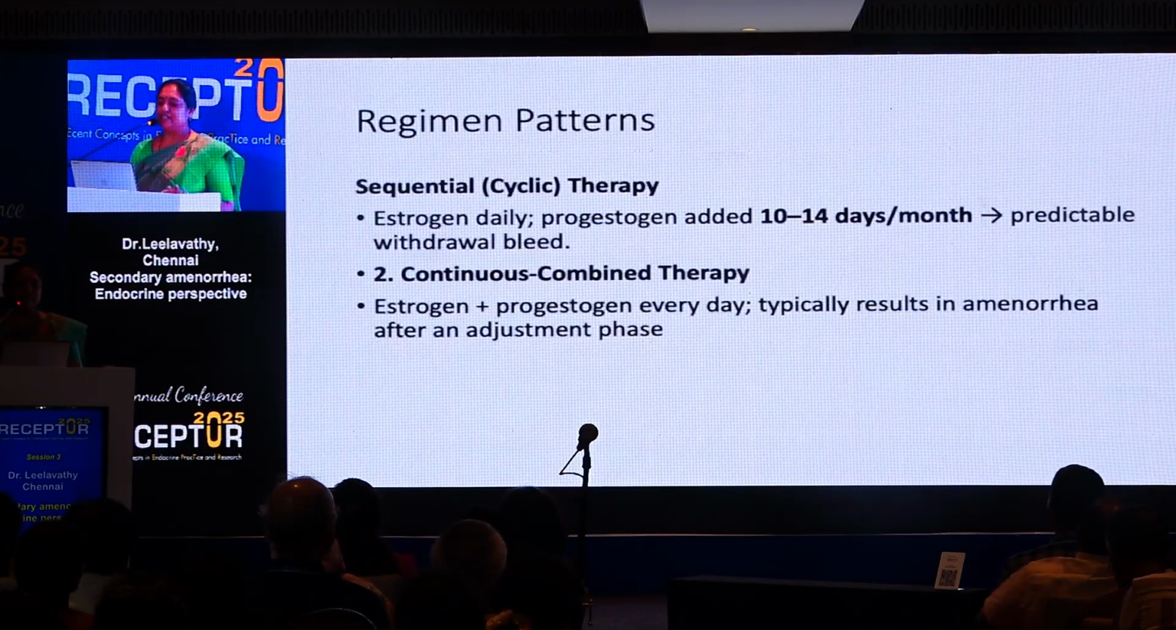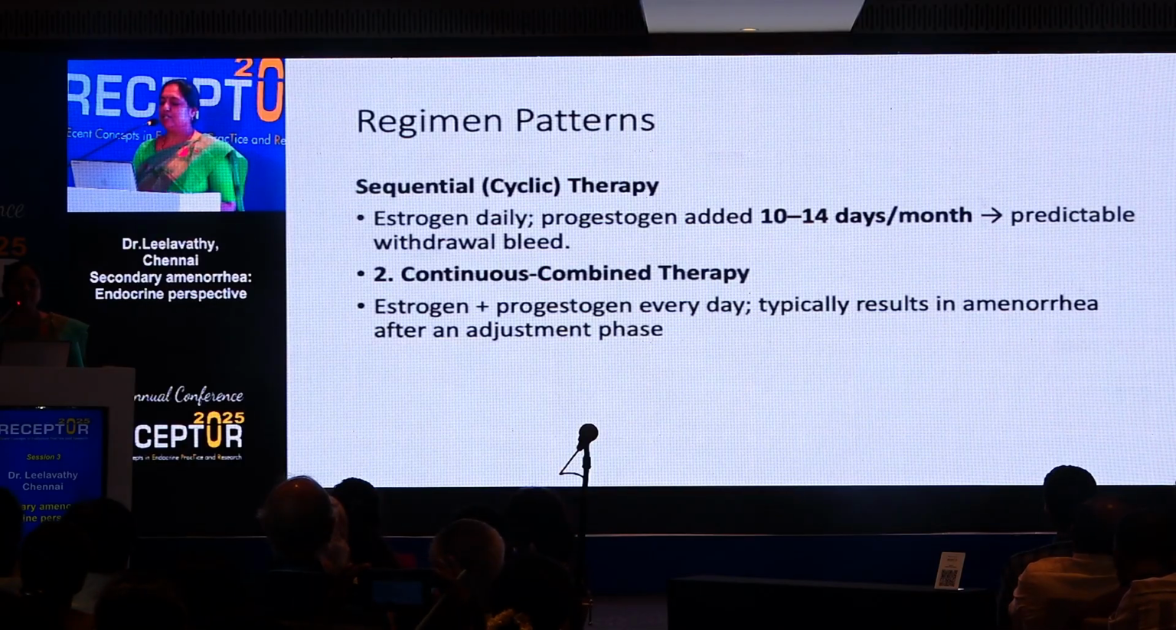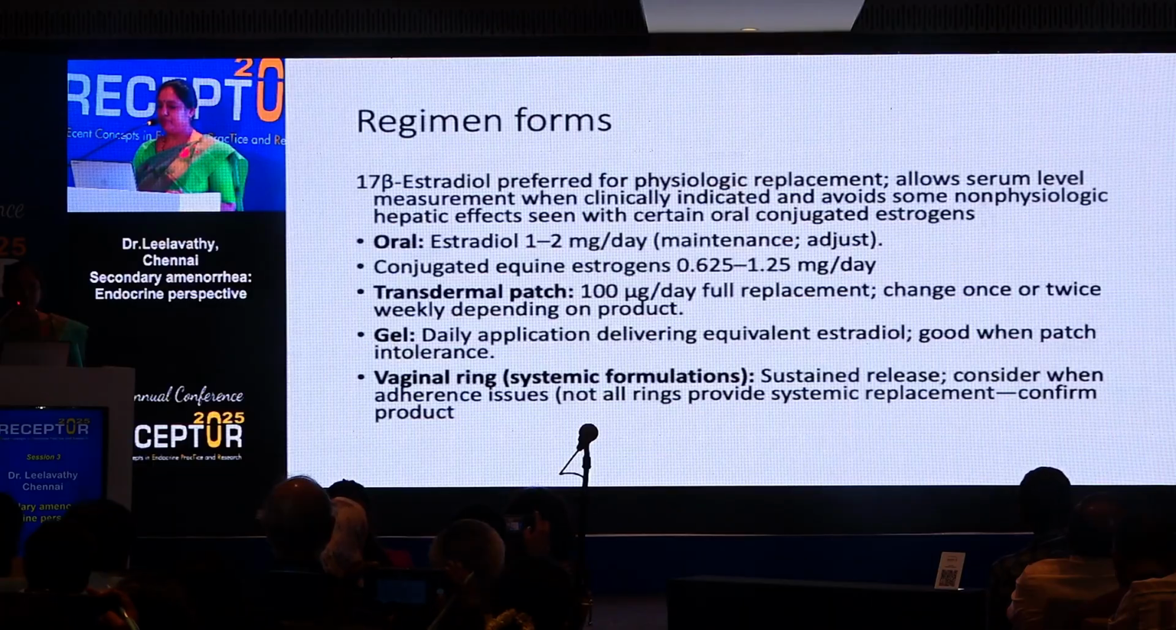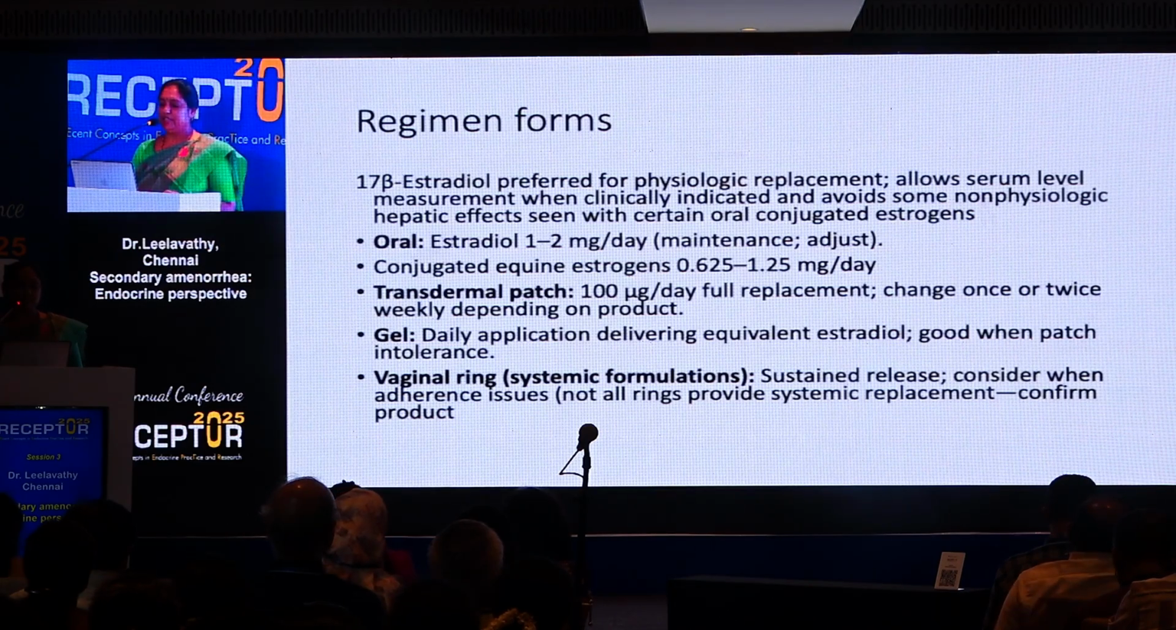We can give either sequential therapy, where daily estrogen is given with progesterone for 10 to 14 days. If it is combined, we can give daily progesterone, with amenorrhea after an adjustment phase. Regarding regimen forms, 17 beta estradiol is preferred compared to other estrogens because of the physiological replacement. It also allows measuring the levels during fertility treatment, and the dose is usually 1 to 2 milligrams per day. If you are giving conjugated equine estrogen, the dose is around 0.625 to 1.25.